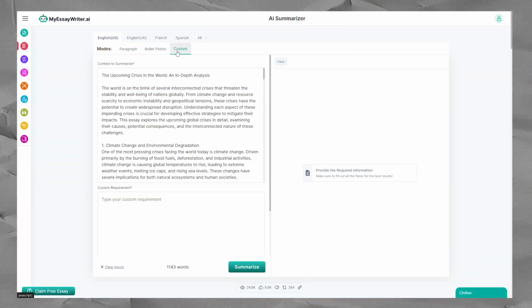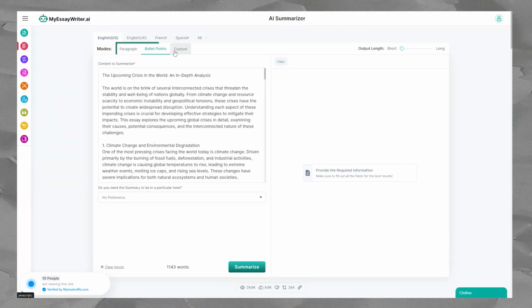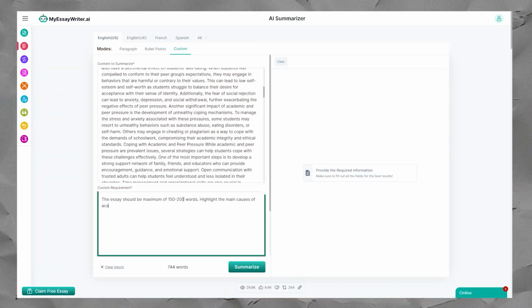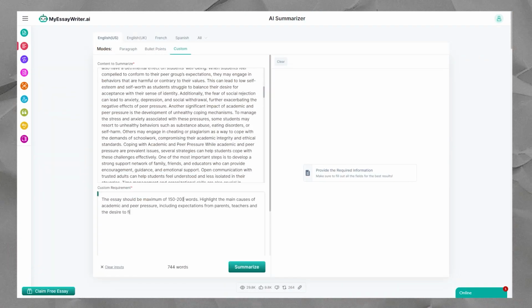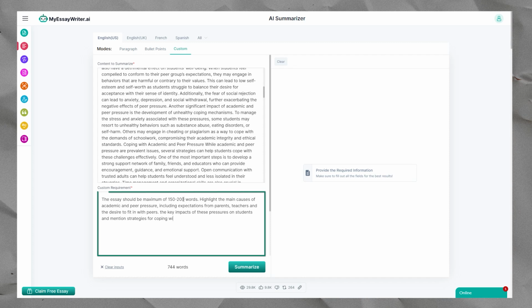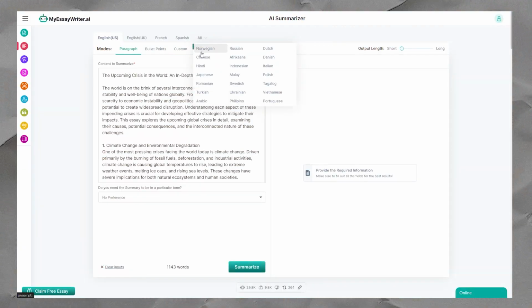Next, choose how you want your summary served. Do you prefer a sleek paragraph or a snappy bullet list? Maybe you've got some specific style needs? No problem. Just let the tool know, and it's got you covered. Now, here's where it gets even cooler.